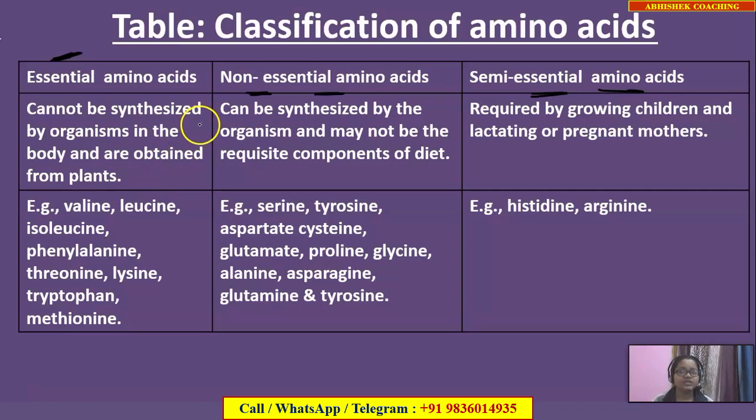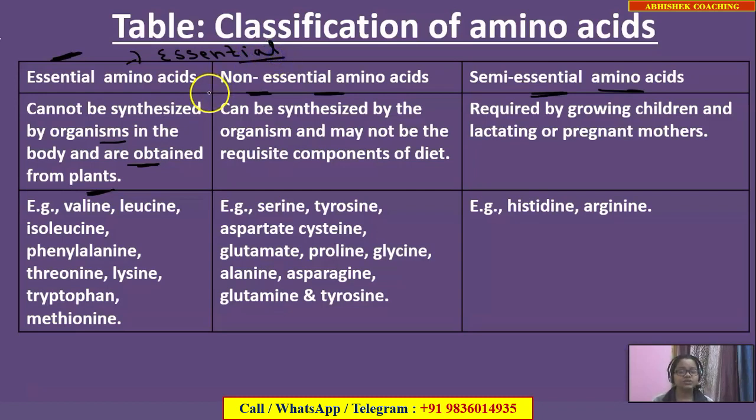What are the essential amino acids? How can we define them? These are the amino acids that cannot be synthesized by the organisms in the body and are obtained from the plants. As the name suggests, essential, you can easily remember that these are those amino acids which are not synthesized in our body, as they are essential for us.